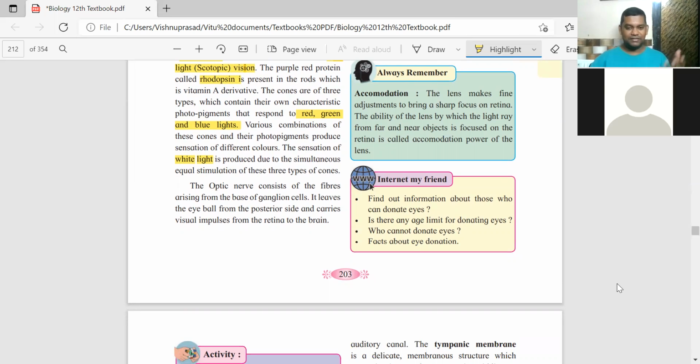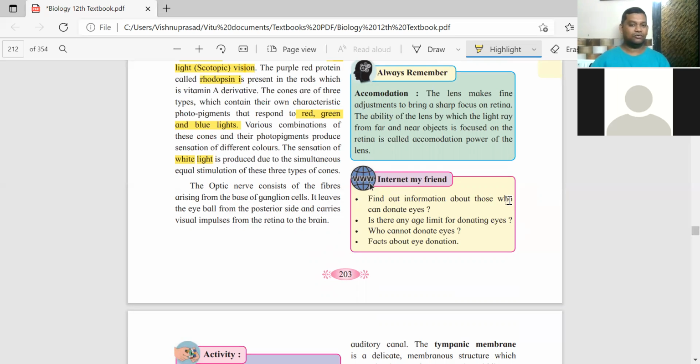In physics you must be learning about prism. When light passes through a prism, it disperses into 7 colors. ये white light अपने आंख में cone cells के वजह से detect होता है.